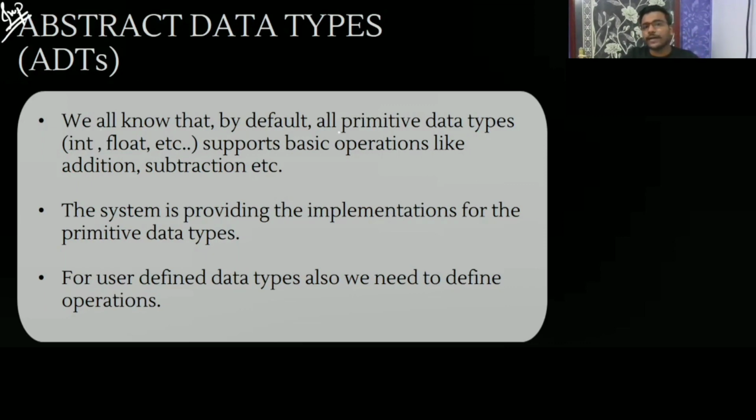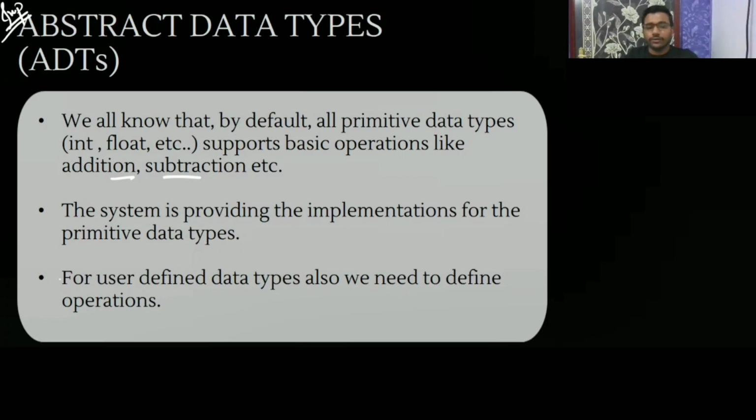We all know that by default, all primitive data types like int, float, char support basic operations like addition and subtraction. So the system is providing the implementation for the primitive data types.